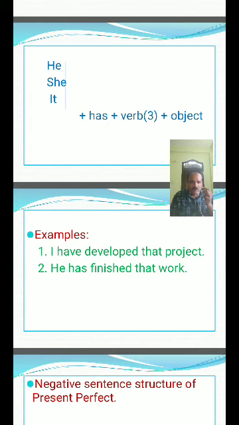I have motivated them. We have motivated them. They have motivated them. He has motivated them. She has motivated them. It has motivated them.